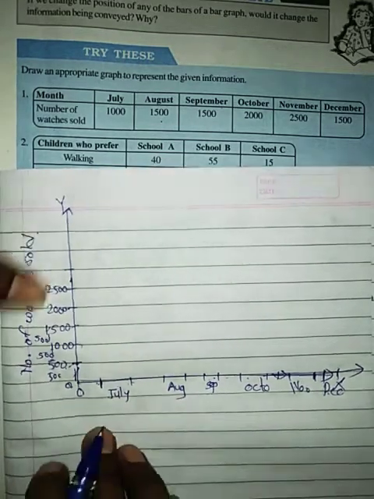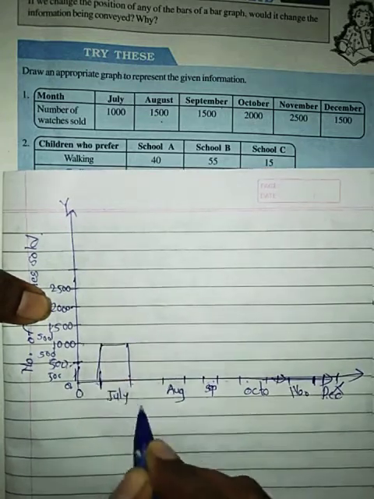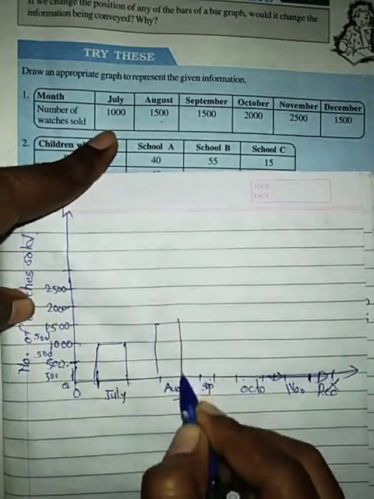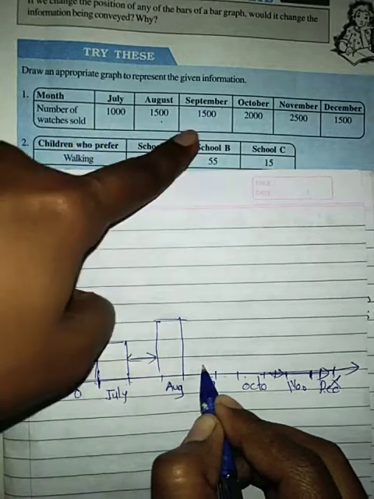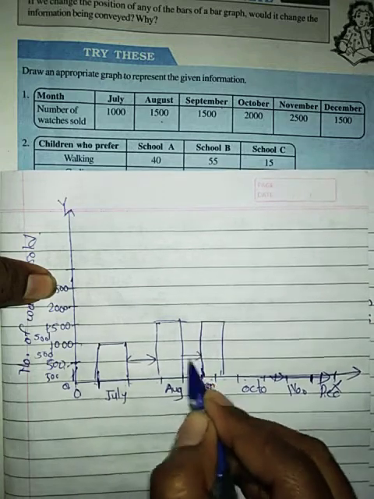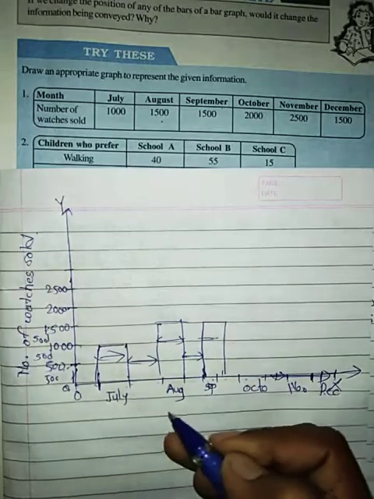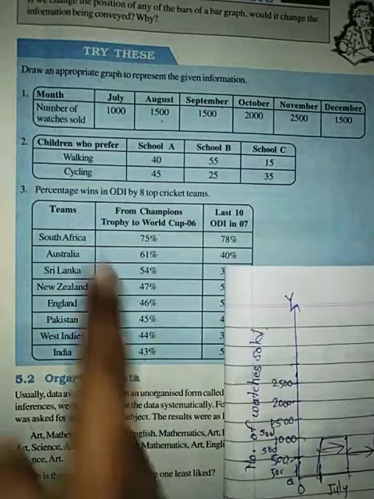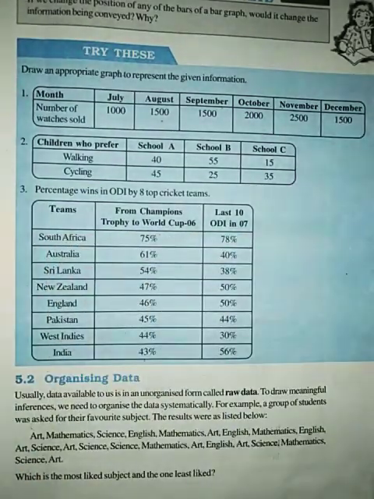Okay, then next, July month 1000. So up to 1000 you have to draw the bar graph. Now August month 1500. See, this difference is also the same. Then 1500 again in September. This difference and this difference are the same. Then try the next two graphs as I have shown here on the graph paper.